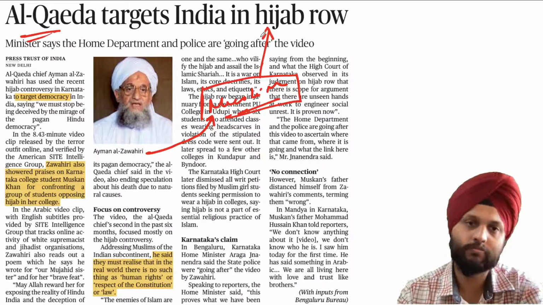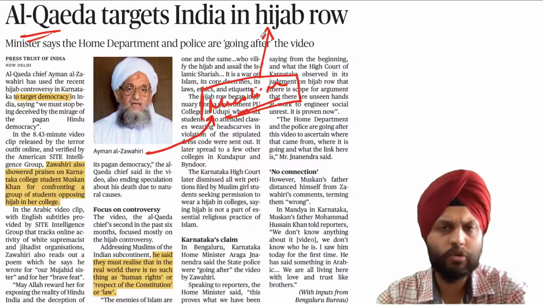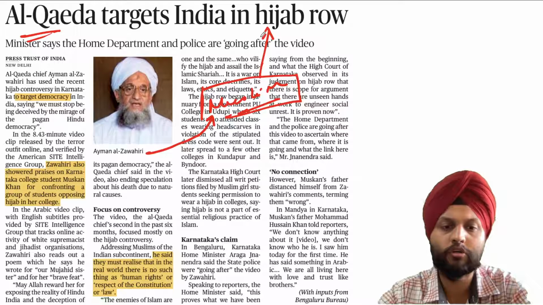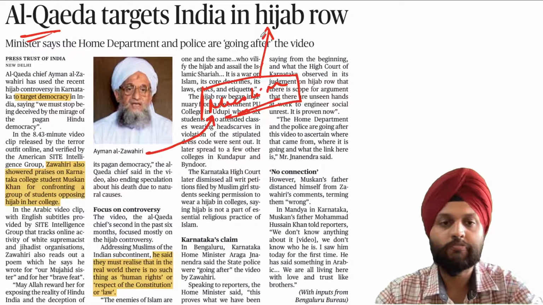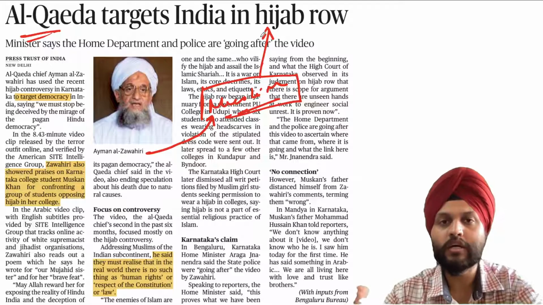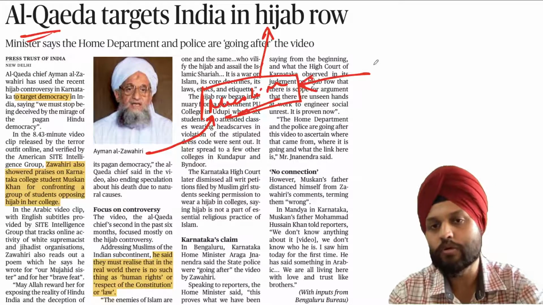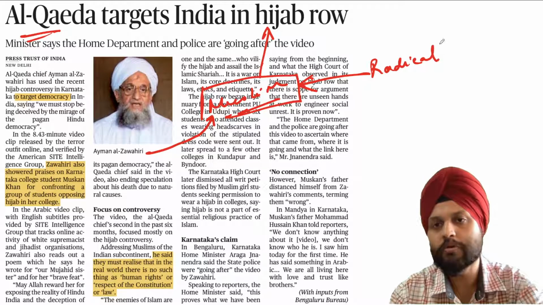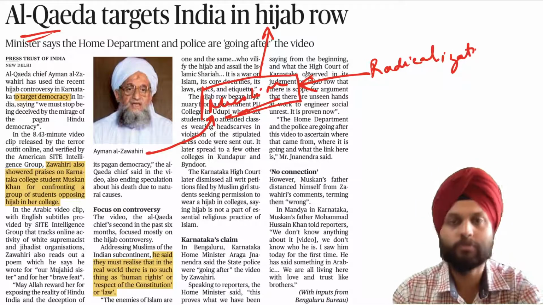So he's saying that, see, he's targeting democracy. He's saying these things don't matter, human rights, respect of the constitution or law. Take matters in your own hands. So he's trying to radicalize the youth over here. What is he trying to do? This is an example of online extremism, terrorism.